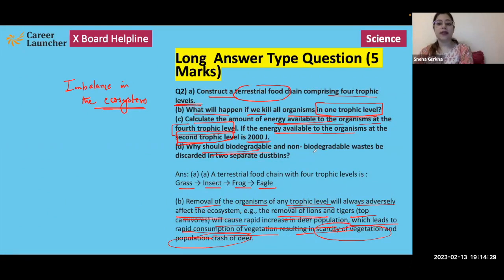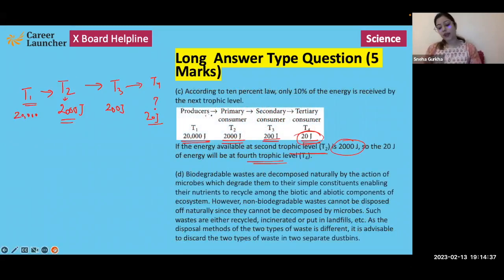Why should biodegradable waste and non-biodegradable waste be discarded into separate dustbins? So we know that the mechanism of disposal of biodegradable waste and non-biodegradable waste is different. Biodegradable wastes are easily broken down by the action of microorganisms, right? So they can easily be degraded. But non-biodegradable waste cannot be broken down. And there are some other methods that we have to adapt for their disposal.